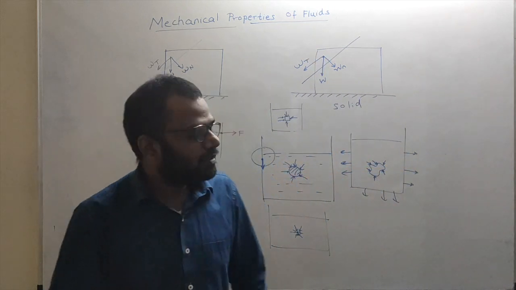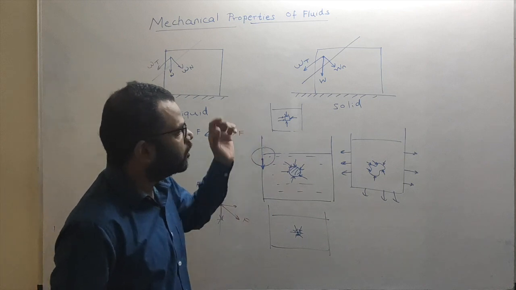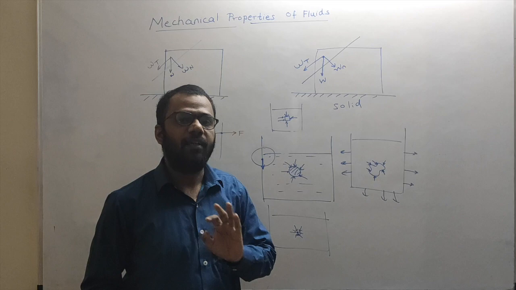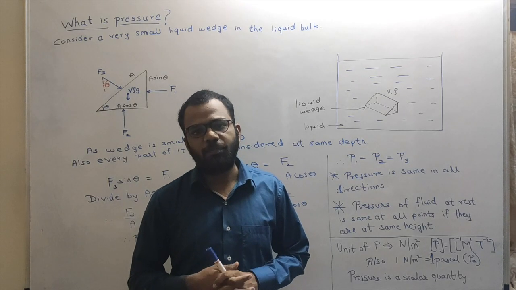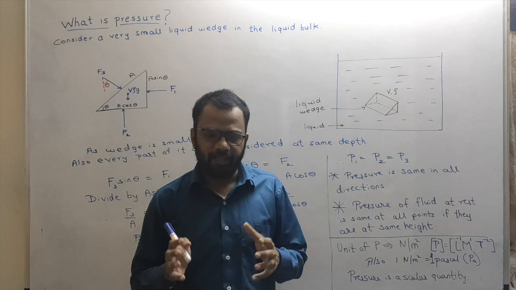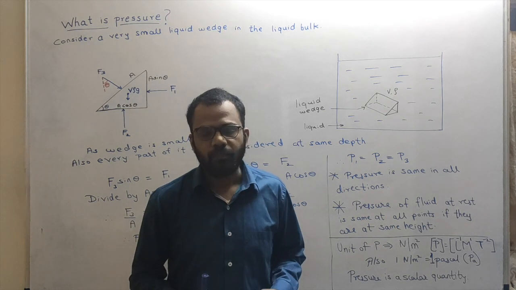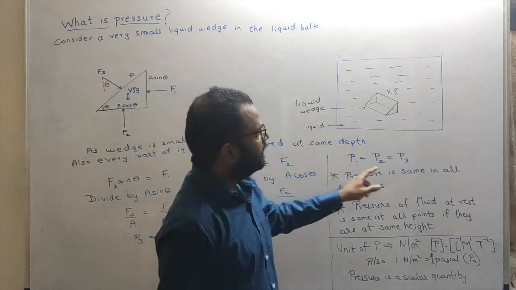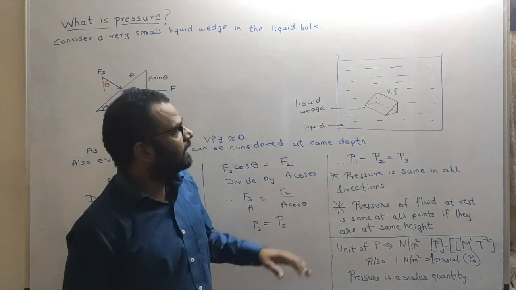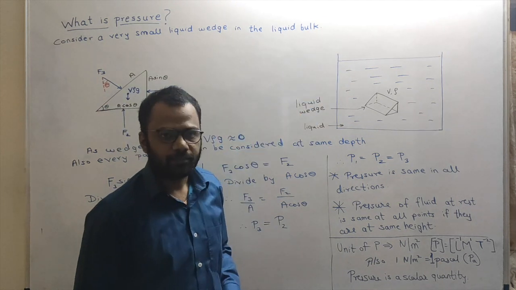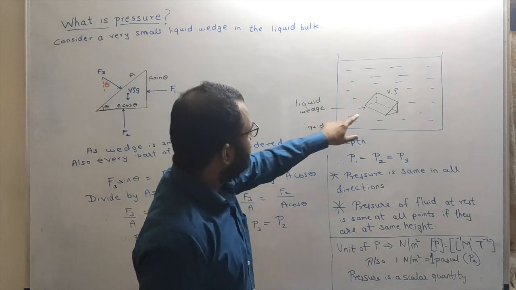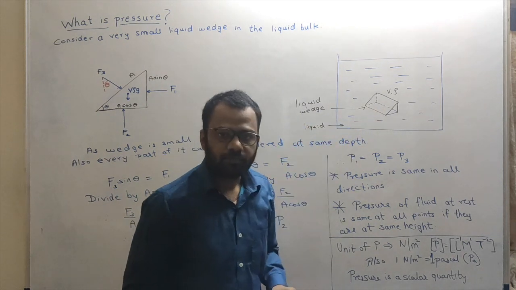In the next section, we'll talk about what we exactly mean by pressure of fluid at any point in the fluid. Now let us understand what is pressure at any point inside a fluid. Fine. Now I have considered this container. Inside this container I have taken some liquid. Now I am calling this the liquid wedge.